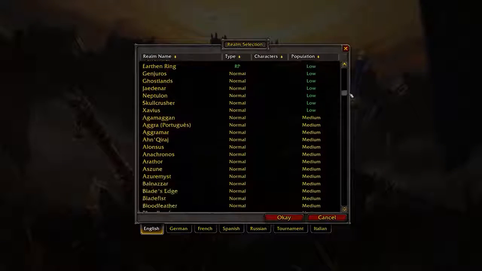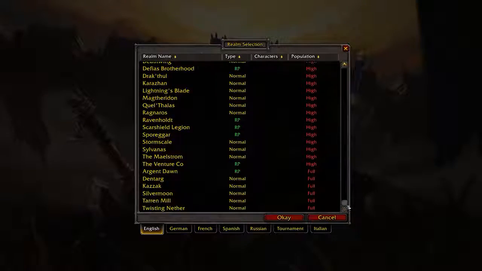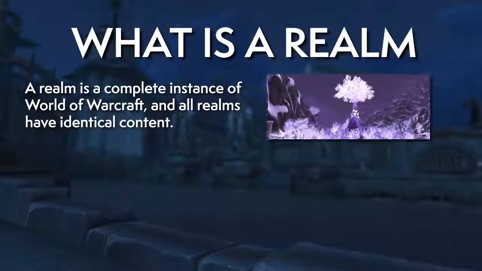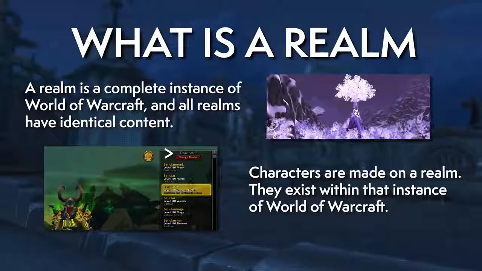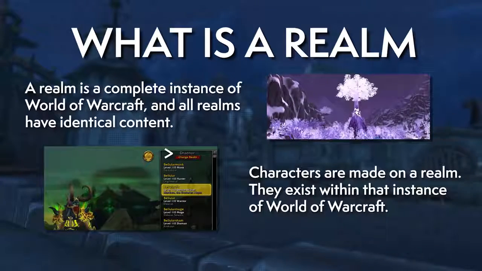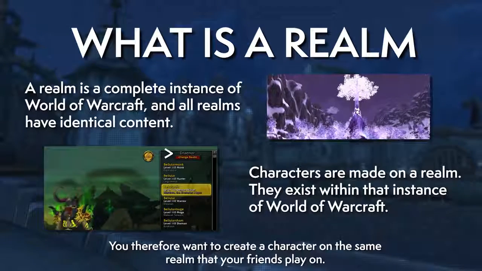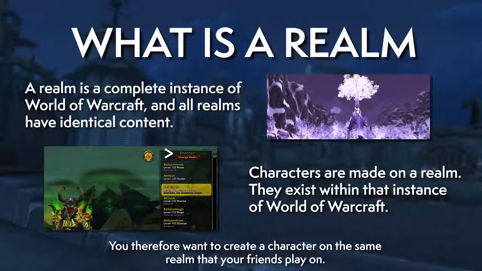This might be a bit confusing at first, but realm selection is very important, so let's learn about how it works. Now, each realm is a sort of copy of World of Warcraft. Players make characters on a realm, and when you play a character, you'll be on that realm. So if you have friends that play World of Warcraft, you'll want to select the same realm that they are on. Now, realm is just another name for server, which maybe is a more familiar word to some of you.